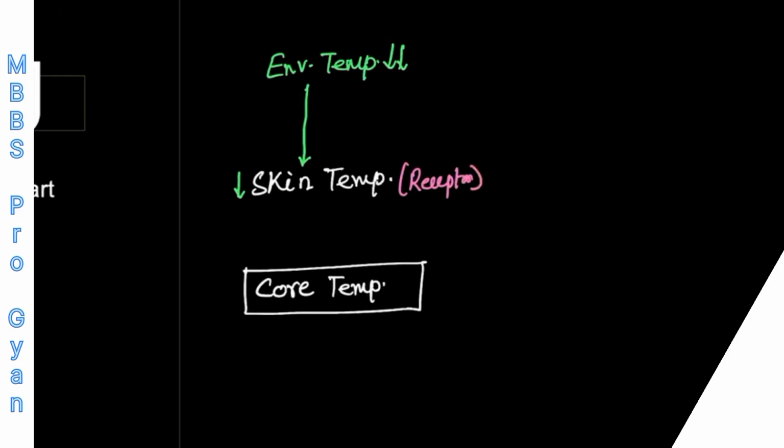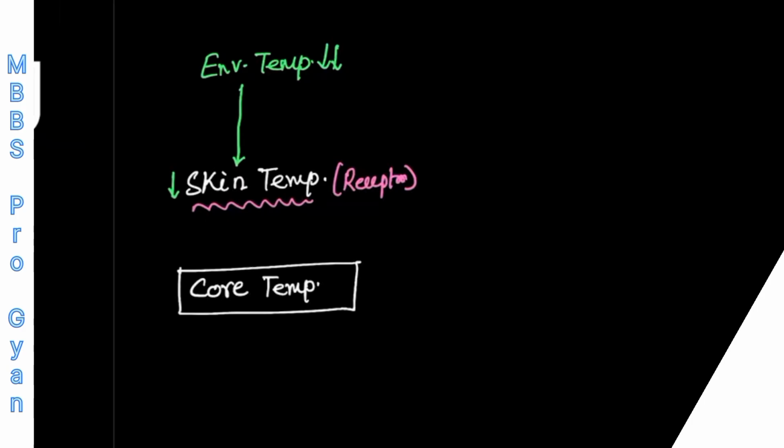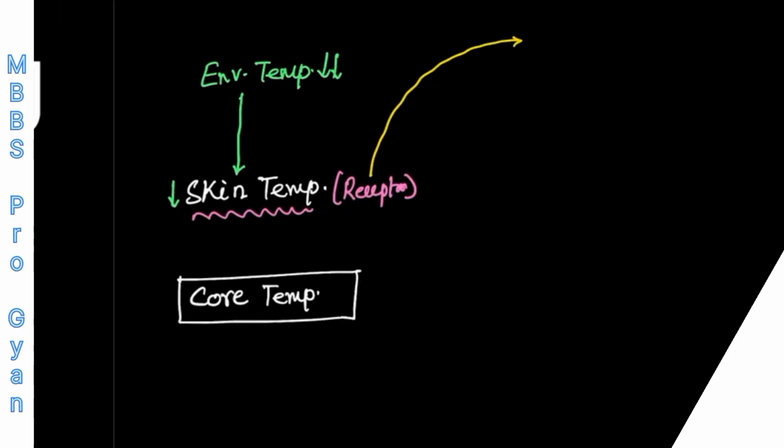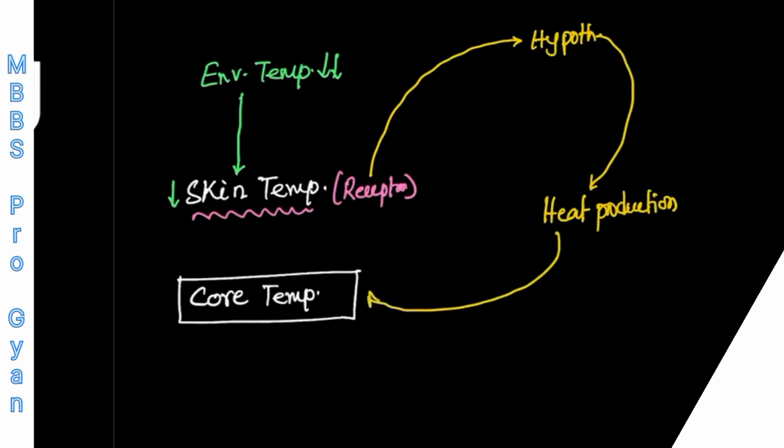These thermoreceptors will detect the fall of temperature at the skin, and send a signal to the thermoregulatory center located in the hypothalamus, and then the hypothalamus will activate certain systems which will produce heat, for example shivering and vasoconstriction. All these systems will be activated, and that will produce heat, and this heat production will raise the core body temperature ahead of a decrease in core body temperature. Getting my point?